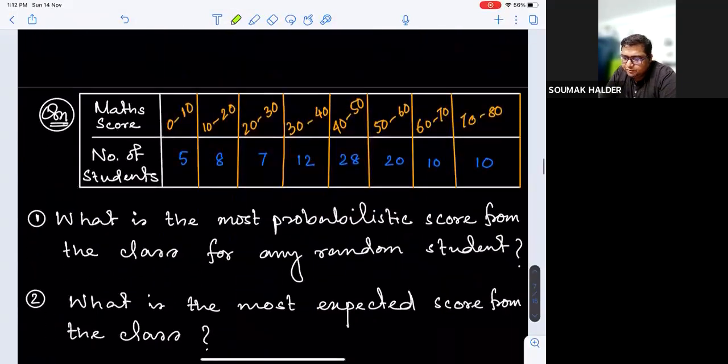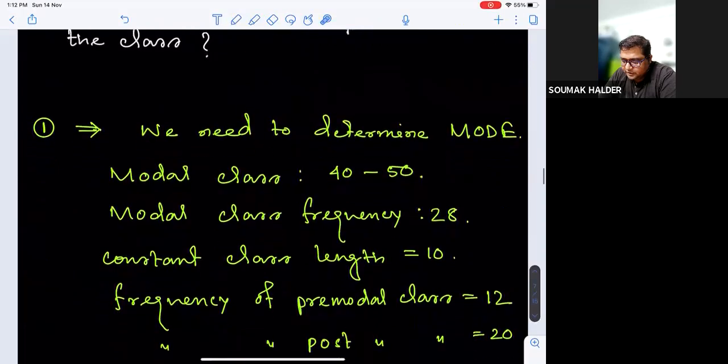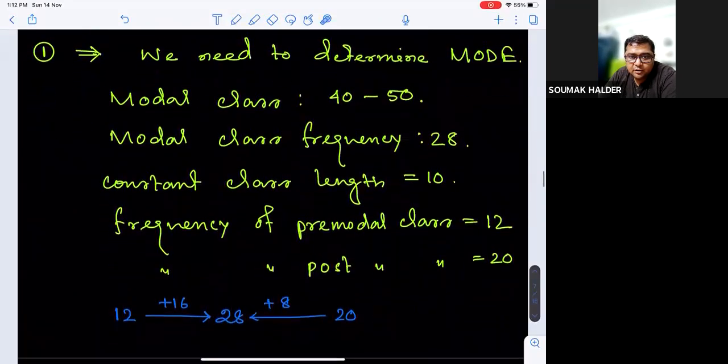Just before the group of 40 to 50 with the highest frequency, the pre-modal class is 30 to 40 with frequency 12, and the post-modal class is 50 to 60 with frequency 20. Is that clear? So we have calculated all the required information and now we can go for the mode.